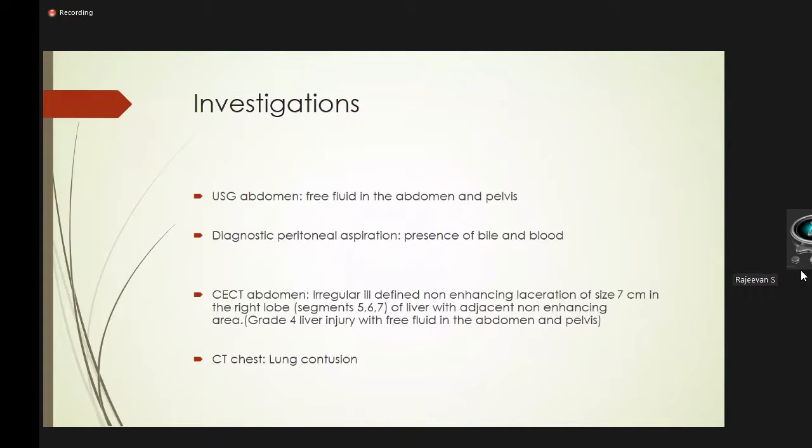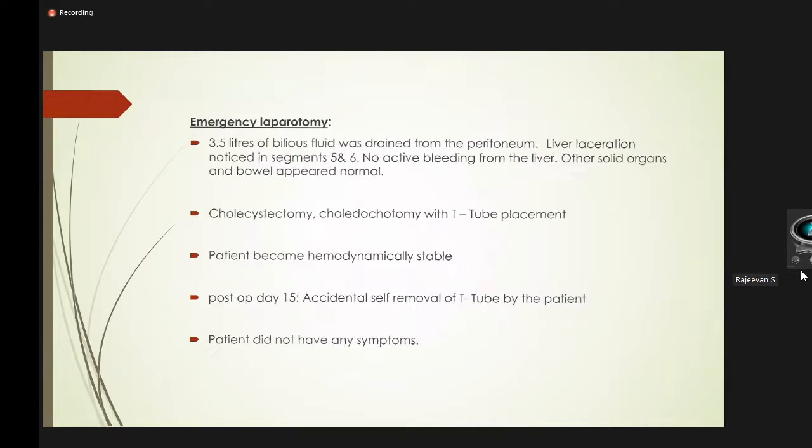Emergency ultrasound abdomen showed free fluid in the abdomen and pelvis. Diagnostic peritoneal aspiration showed the presence of bile and blood. CT abdomen showed an irregular, ill-defined, non-enhancing laceration of about 7 cm in the right lobe involving segments 5, 6, 7 of the liver with adjacent non-enhancing area, suggestive of grade 4 liver injury with free fluid in the abdomen and pelvis. CT chest showed lung contusion.